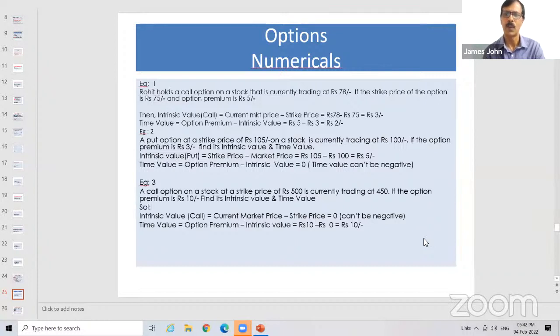Similarly, question number 3. It is a call option. Call option means right to buy. Strike price is 500, but in the market it is traded at 450. That means if the customer exercises, he has to pay 500 rupees per share. If he buys from the market, he gets it at 450. So if he executes, it is a loss. So it is OTM, and OTM means there is no intrinsic value. So intrinsic value is 0.